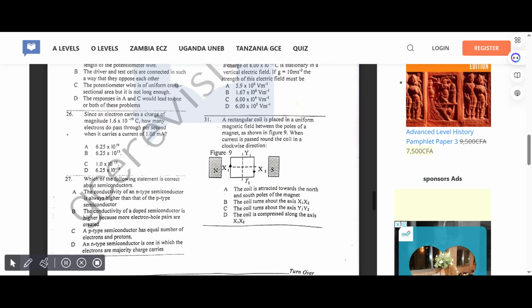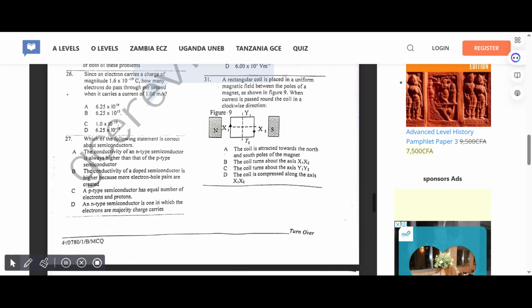Since an electron carries a charge of magnitude 1.16 times 10 to the power minus 19 C, how many electrons pass through per second when it carries a current of 1.00? Correct answer for 26 is B.